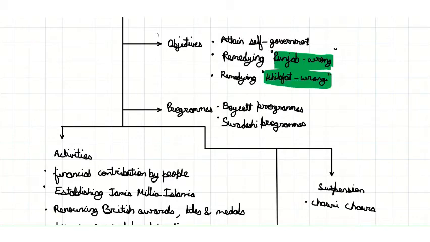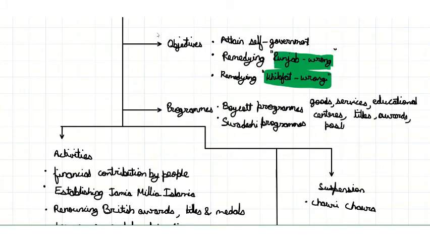The main programs under this movement were the boycott programs and the Swadeshi programs. In the boycott programs, they boycotted all British goods as well as services. There was boycott of schools and colleges, or we could say educational institutions. There was the boycott of all the British titles or awards given to the Indians. There was also boycott of posts, liquor, fabric, clothes, and much more.